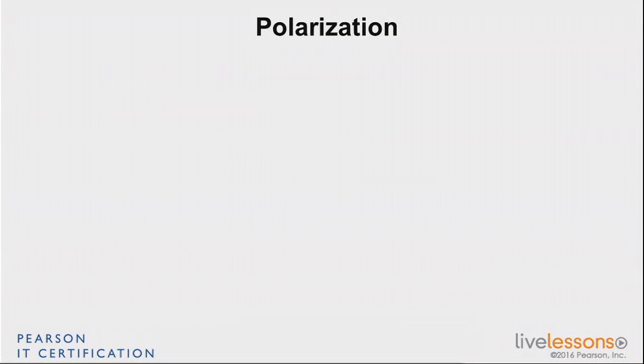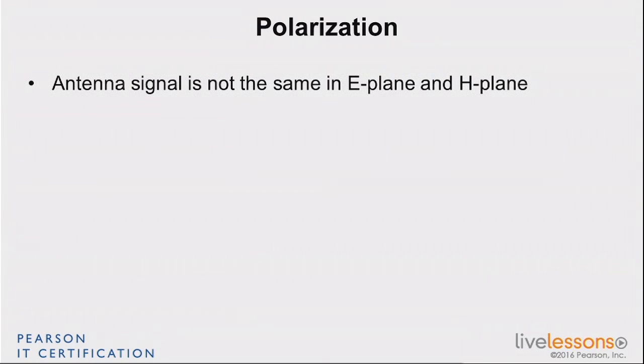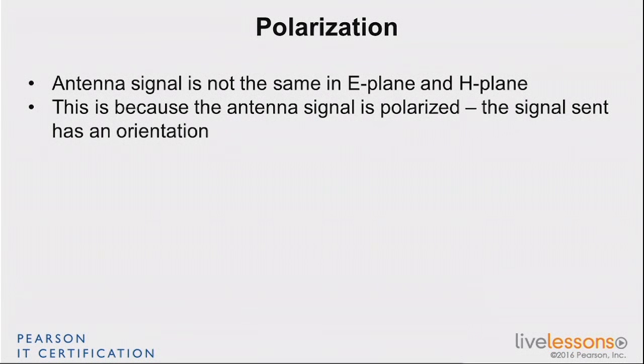Polarization. Polarization is because if you remember my electrons, they are going up and down in my antenna. The result is that my electric field is going to be up and down, and that's why my wave was represented as being a line that goes up and down. So that's the electric field. The thing is that there are always two components to an electromagnetic emission. There is this electric field, and there is also the magnetic field. And that makes the signal have a direction. That's what we call polarized.